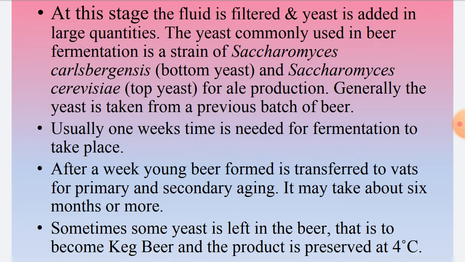Now at this stage, after boiling the wort with hops, the fluid is filtered and then yeast is added in large quantities to carry out fermentation. After boiling the wort with hops, the juice is filtered. The filtered fluid is mixed with yeast in large quantities.